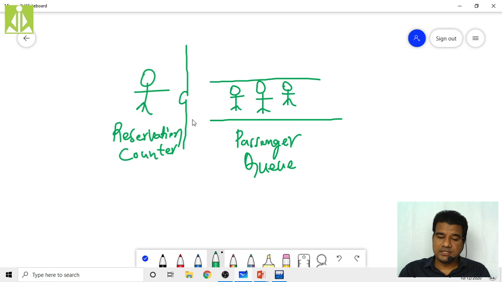So this is your front end, because they are going to face this person. That is the reason why we call this end the front of the queue. Understanding is very important before we see how we implement a queue. So this is the rear end, the back of the queue. This is the rear end.